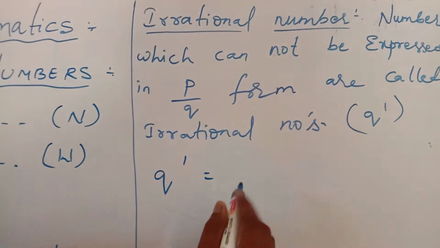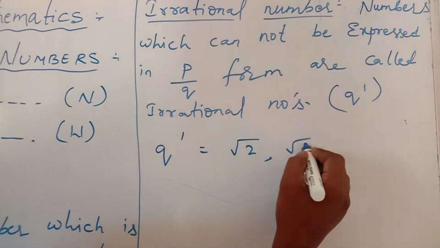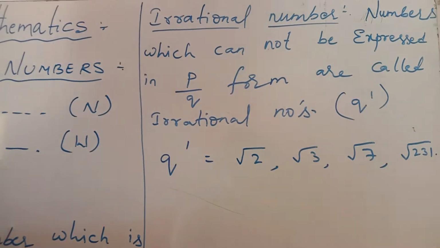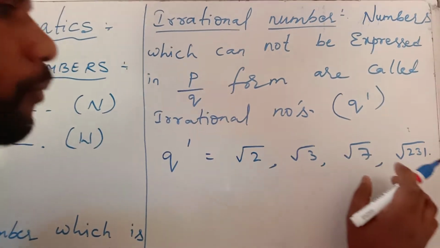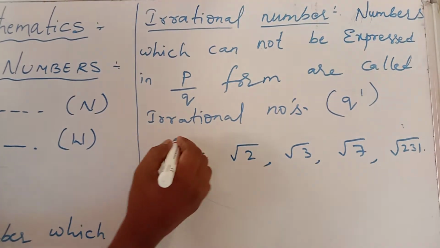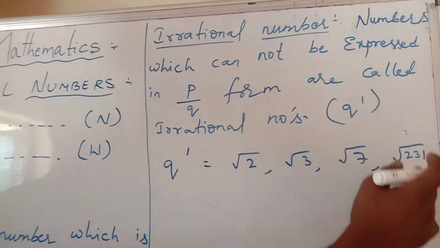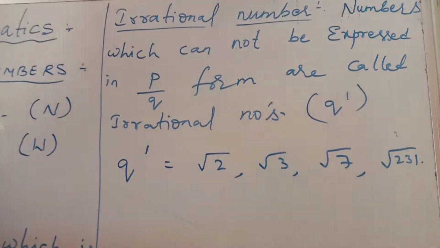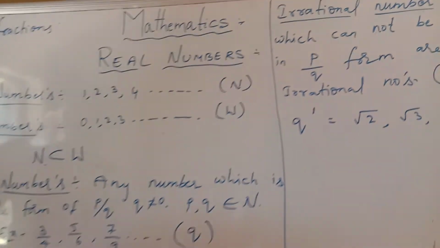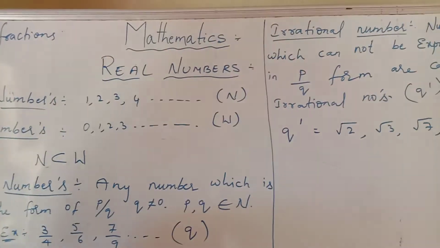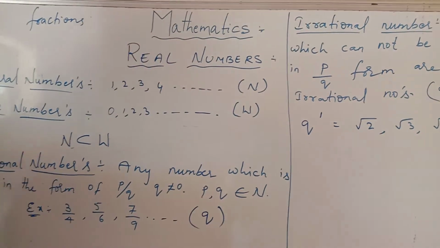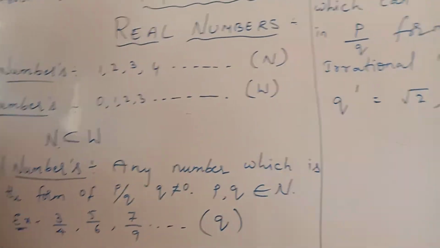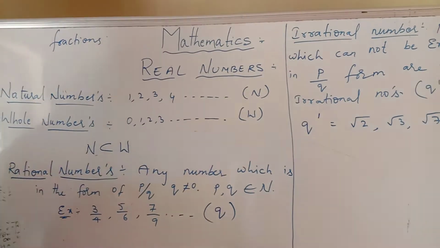Q dash equals root 2, root 3, root 7, root 231, etc. That means numbers which are not a perfect square. Q dash equals root 2, root 3, root 5, root 7, root 11, root 10, and so on. You can write your own irrational number examples. Now, if you understand what are rational numbers and what are irrational numbers, then you can understand what is a real number. A real number is nothing but the combination of rational and irrational numbers.